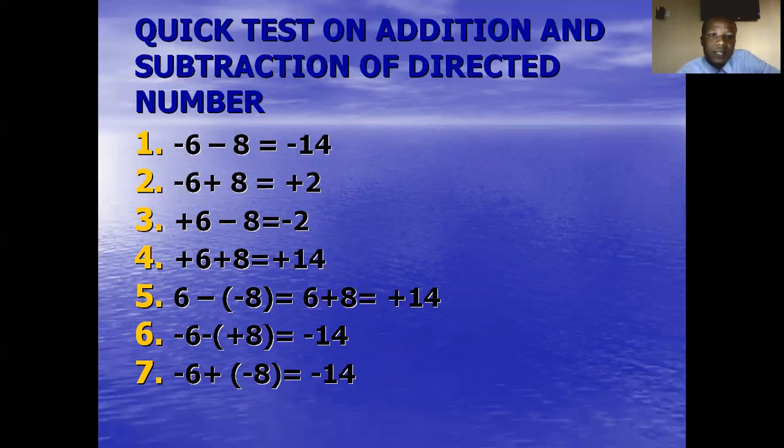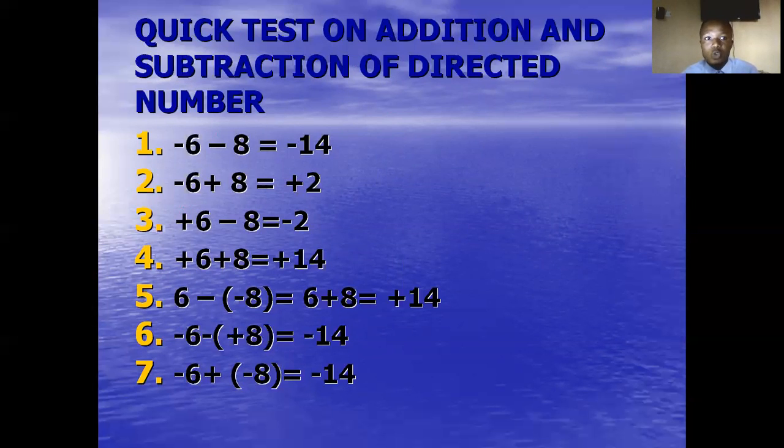So see -6 -8 in question number 1 as if you are owing two persons because there is no positive sign there. So -6 -8 implies that I am owing Mr. A 6 and I'm also owing Mr. B 8. Altogether, I am owing 14. And because I'm owing, the sign will still be negative. That is why minus minus is plus. So you've seen that we added 6 and 8 together to get 14. But that 14 must be negative because you are owing someone. You don't have anything at all.